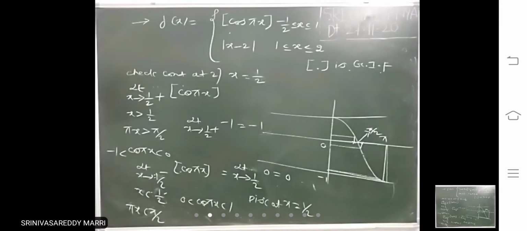Let x equal to 1 by 2. Like that, simple. Right limit, left limit. If both are not equal, no need to calculate f of 1 by 2. If both are equal, we will calculate f of 1 by 2 also. Both are not equal.